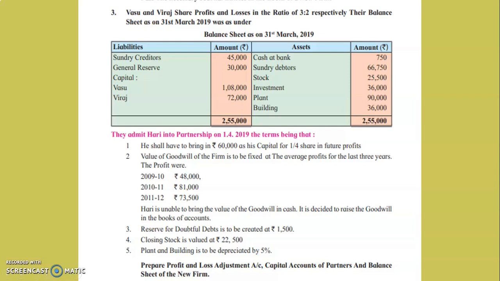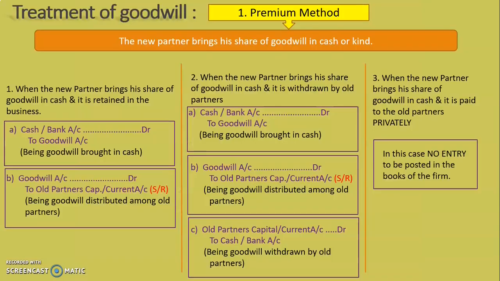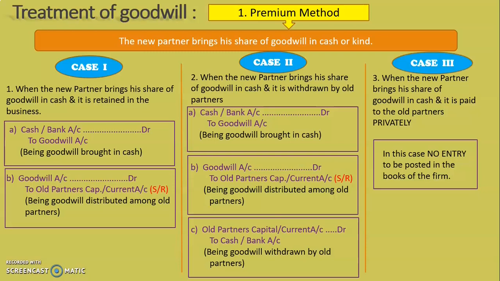So here, the new partner is not bringing the value of goodwill in cash. So the partners decide to raise the amount of goodwill in the books of accounts. Now students, if you remember, we have discussed two methods, that is premium method and valuation method. In premium method, this was case 1 when goodwill was brought in cash. Case 2 when goodwill was brought in cash and withdrawn by the old partners. When the new partner brings his share of goodwill in cash and it is paid to the old partners privately.